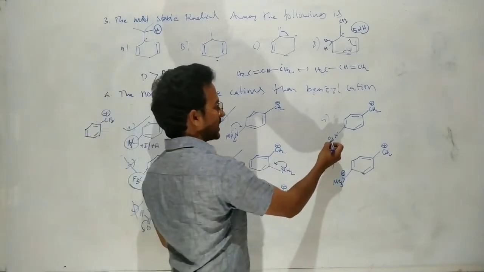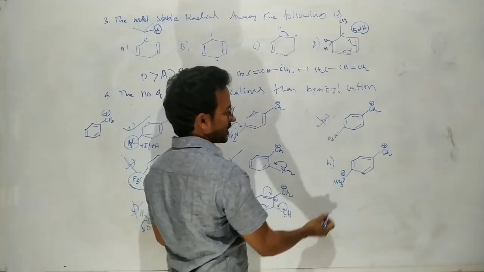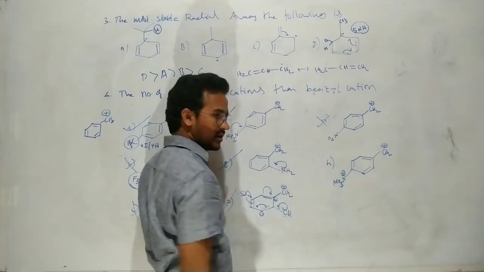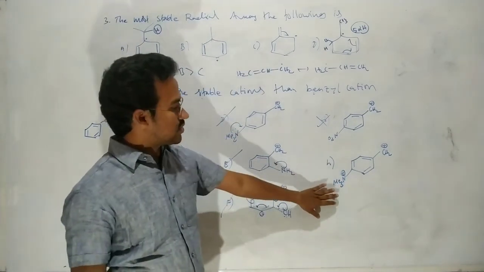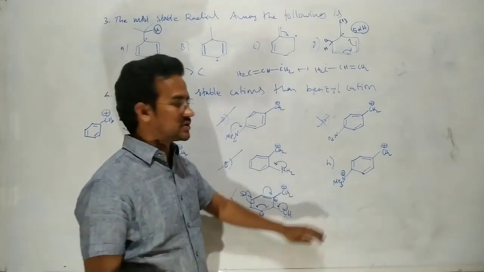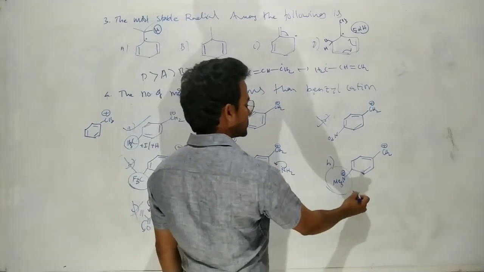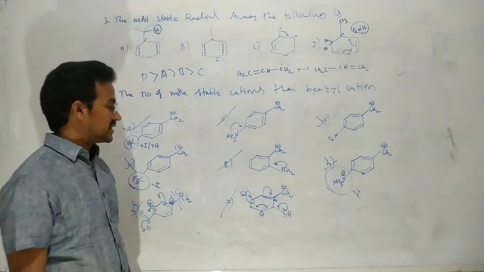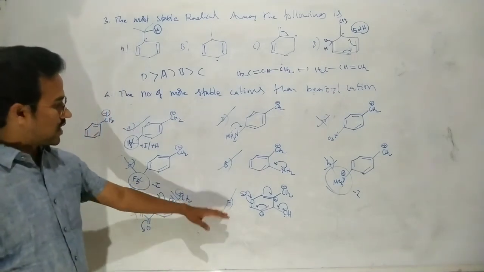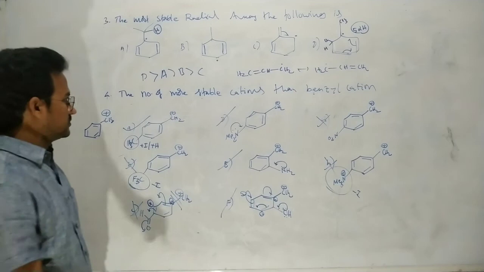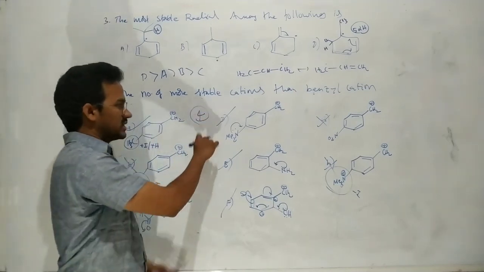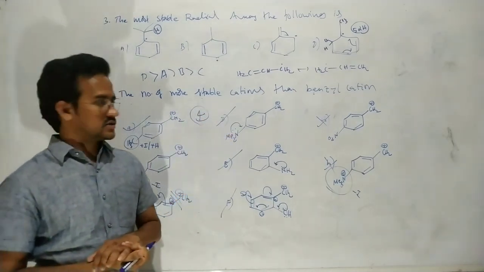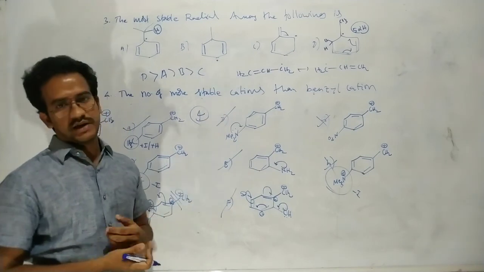So next here NO2, a minus M group, destabilizes the carbocation. NMe3 plus. Okay, that means this is a positively charged group. Positively charged groups are strong minus I groups. So they destabilize the carbocation. So here the more stable cations than the benzyl carbocation are 1, 2, 3, 4. Okay, just here 4 cations among the given ions are more stable than the benzyl cation.